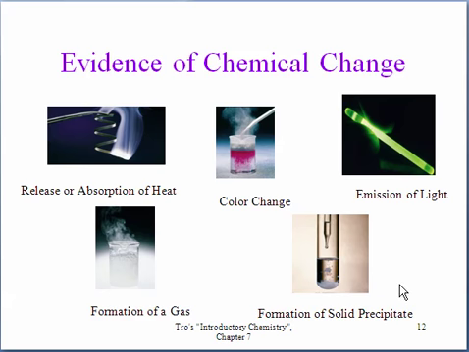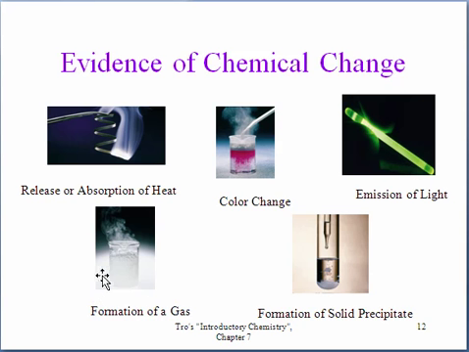So here are some visuals of evidence of chemical changes. Here's the burning of magnesium. Heat is given off as well as this new substance, this white powder. A color change can occur that can't be reversed. Emission of light, here's a glow stick. This also happens when lightning bugs light up. That's a chemical change that's occurring that allows the emission of light.